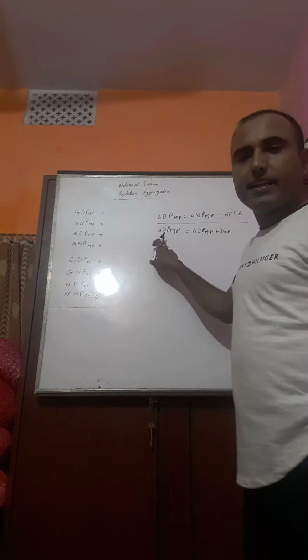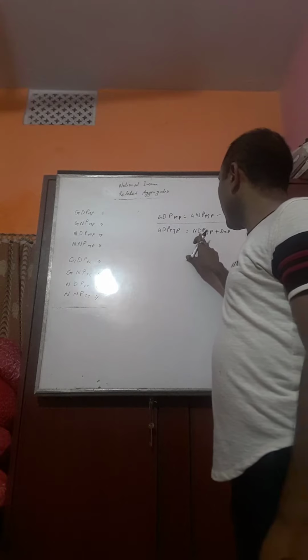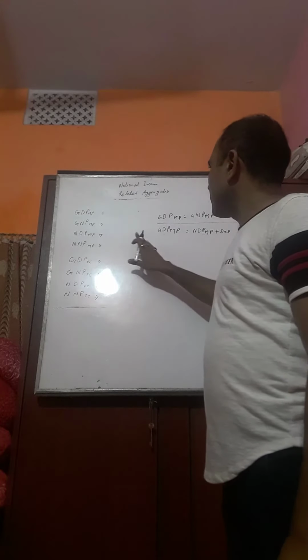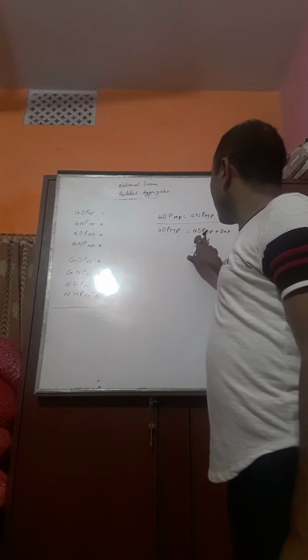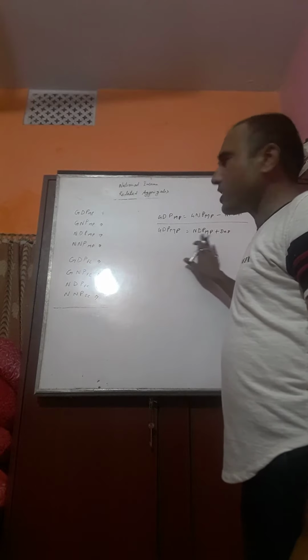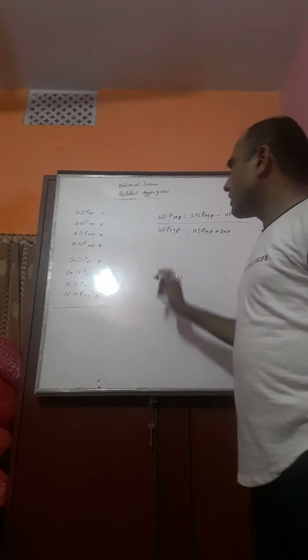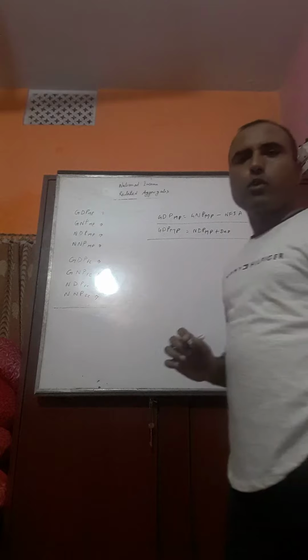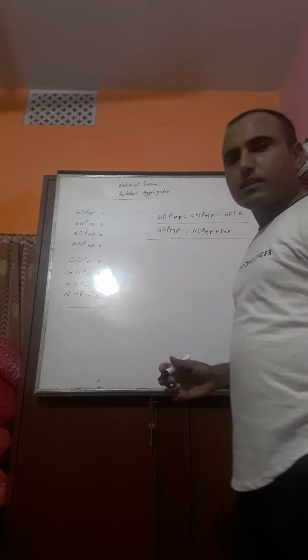Second letter D and D same. Third P and P same. Last MP and MP same. Second formula is created.